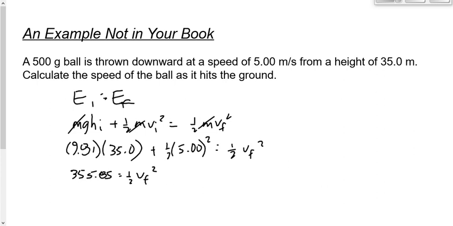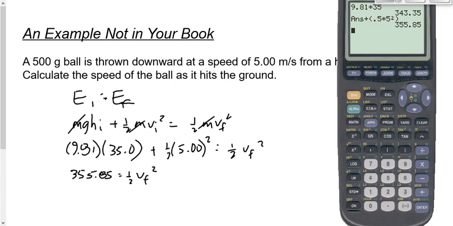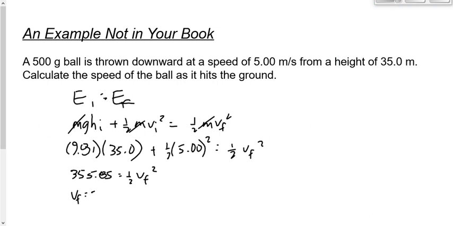How do you take the half over? You get two options here, really, right? How do you take a half over to the other side? You could divide by half, or you could multiply by 2. Either way, I'm going to say 355.85 divided by a half, or divided by 0.5. And then let's square root that. We end up getting 26.67. So at the end of this problem, after the ball has gone down 35.0 meters, it's moving at 26.4 meters